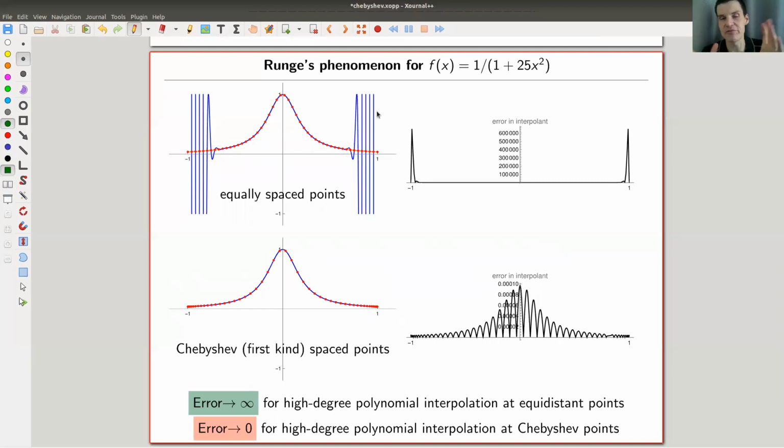And for the first kind, there's a precise relationship between the two. It's linked in the description. If you know the first one, you know the other. But it turns out that the second kind seems to be more important in applications for number theory and algebra, what I just sketched on the last slide. While the first kind, which is really the same up to a certain substitution if you want, turns out to be more important in problems in numerical analysis, for example, in approximation theory. Again, they're everywhere, but there are two very closely related cousins. One of them likes approximation more, the other one likes algebra more.